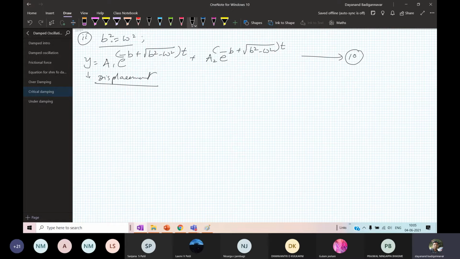Now in this case, I have taken b is equal to omega, b square is equal to omega square. So what does b equal to omega mean? It is nothing but the damping is such that it is equal to the angular frequency.